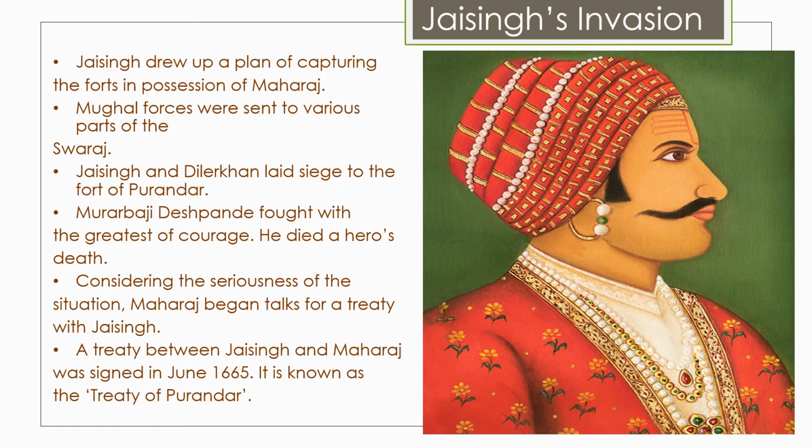He also assured the Mughals of help against the Adil Shahi, and the treaty was ratified by Aurangzeb. So this was a treaty signed between Jai Singh and Shivaji on behalf of Aurangzeb, and these were all the terms that were put in the treaty.